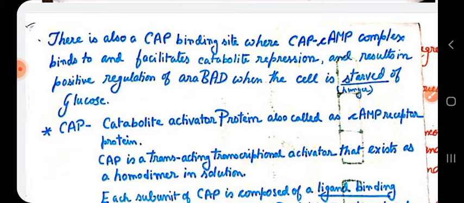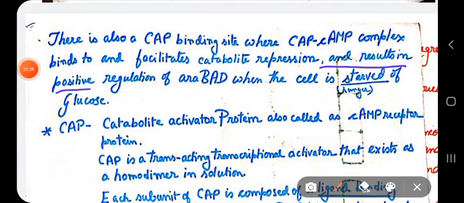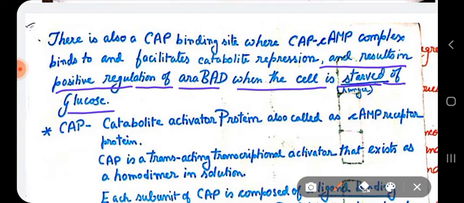There is also a cap binding site where the CAP-cAMP complex binds and facilitates catabolite repression, resulting in positive regulation of ara-BAD when the cell is starved of glucose.